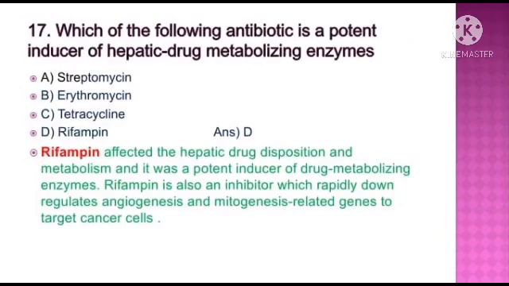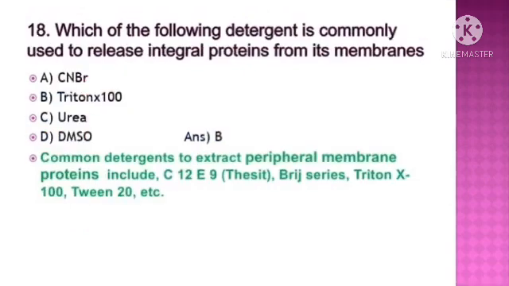Question number 17. Which of the following antibiotics is a potent inducer of hepatic drug metabolizing enzymes? The answer is option D, rifampin. Rifampin affects hepatic drug disposition and metabolism, and it is a potent inducer of drug metabolizing enzymes. It is also an inhibitor which rapidly downregulates angiogenesis and mitogenesis related genes to target cancer cells.